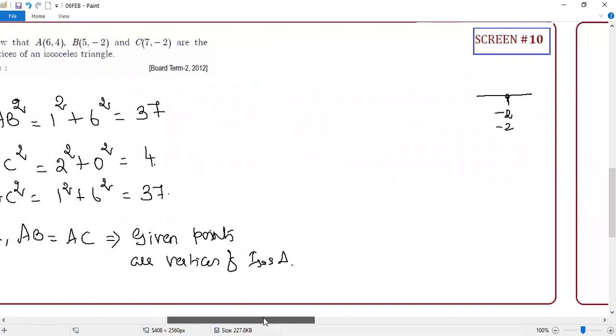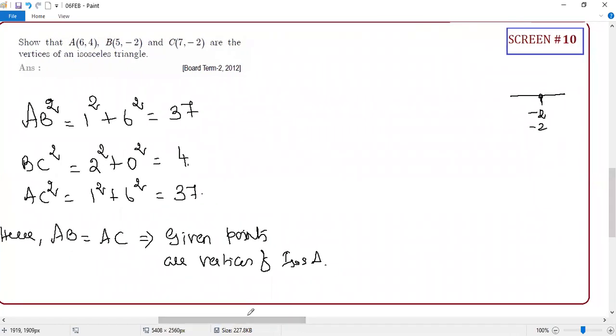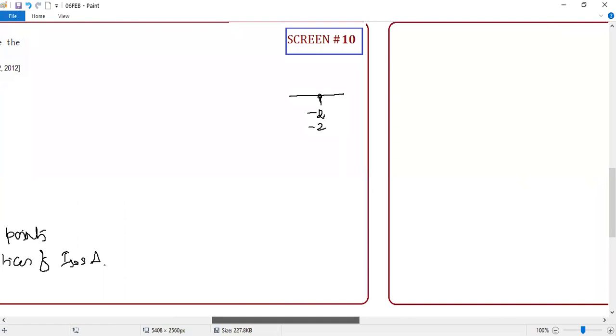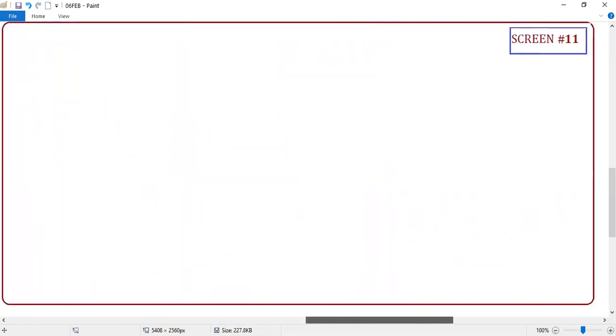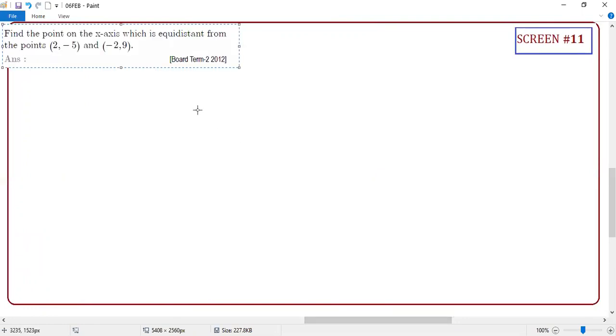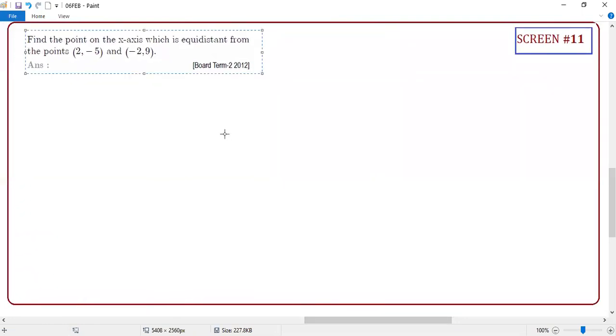Next set of questions, guys. In distance, one set of questions will be like this. They will give 3 or 4 points and ask you to prove it's a rhombus, square, rectangle, parallelogram, so many things. So you should know a little bit about the properties of quadrilaterals.